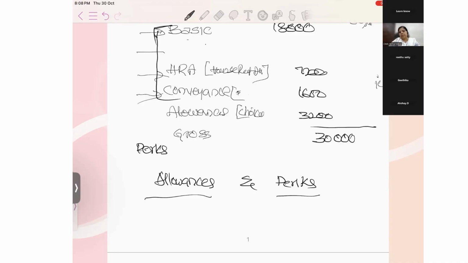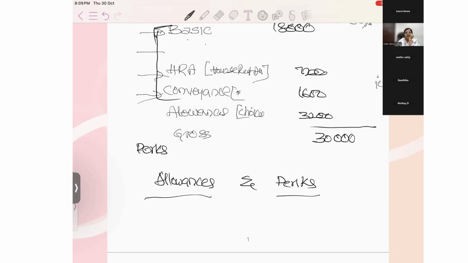If 500 employees are there in any organization, for all 500 employees the structure will be the same. Means the same percentage of basic, HRA, conveyance, allowances, whatever they give. But for perks, only a few employees will have these perquisites, the special benefits for the employee, for his talent, for his position, for his education, for his professional knowledge. Hope you all are clear. These are the interview questions that management may ask you, and you'll be very clear on all of these. Hope everyone got clarity on this.